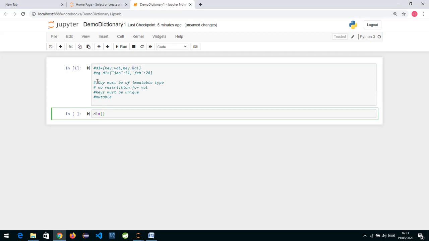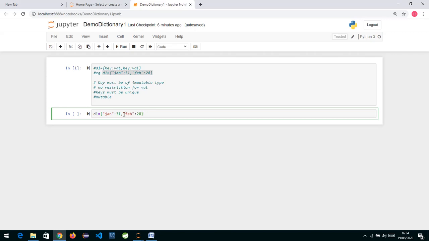So suppose I want to create a key, I can create it this way. This is my dictionary d1 is equal to curly brackets, Jan is my key, and when I ask for key Jan, it will give me the value 31, Feb 28. So a dictionary is a collection of key value pairs. This is my first key value pair, this is my second key value pair. This way you can have n number of them.